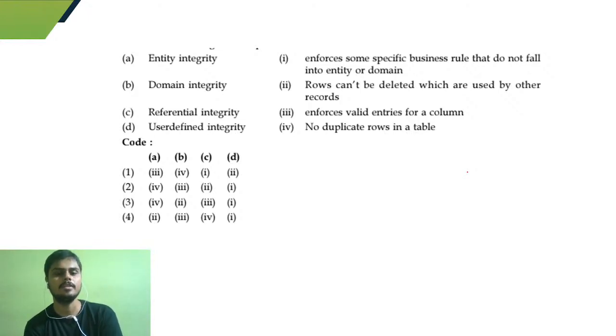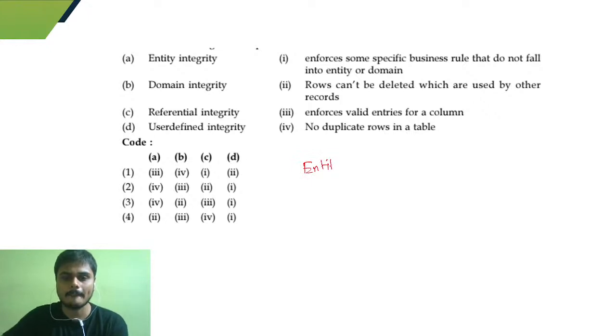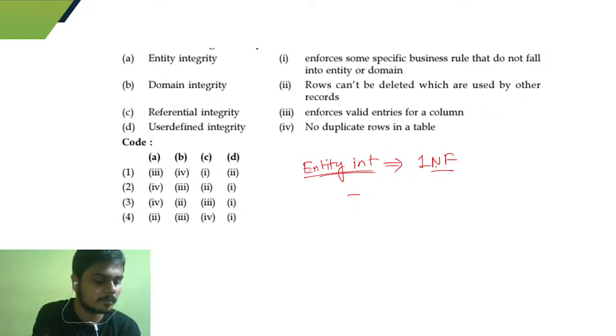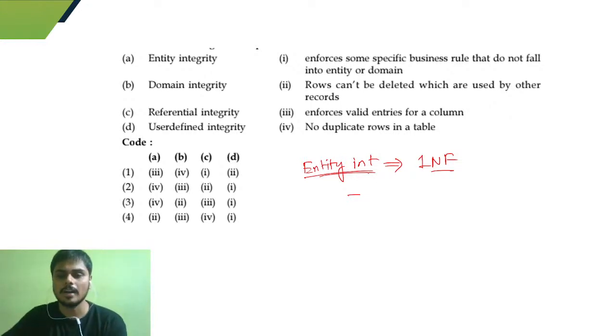What does entity integrity mean? Entity integrity says that you have to have a valid column. It actually satisfies the 1NF property.